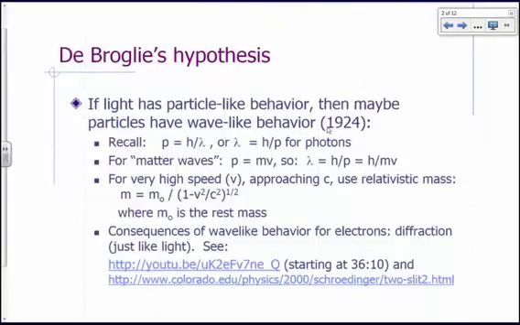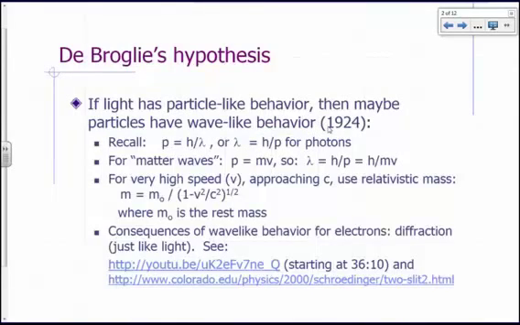So de Broglie's hypothesis was this. He made this in 1924. He said that if light has particle-like behavior, then maybe particles also behave like waves. If you recall, for light with wavelength lambda, the momentum is equal to h over lambda. So p is the momentum, or you can say that the wavelength is h divided by the momentum of the photons that make up the light. Now, de Broglie suggested then that for electrons, for matter, for particles,